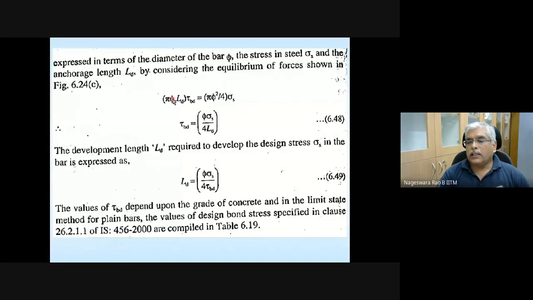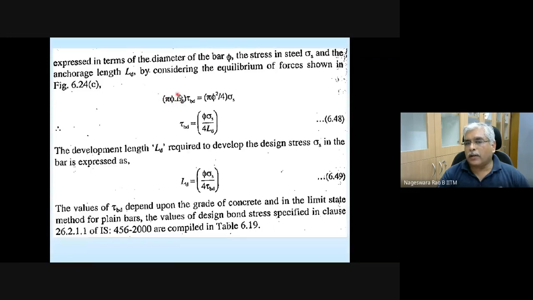Okay. This is nothing but your perimeter. Perimeter times what is the embedded length of the bar beyond point B? What is the length that is there? That is LD. That is the development length or anchorage length.